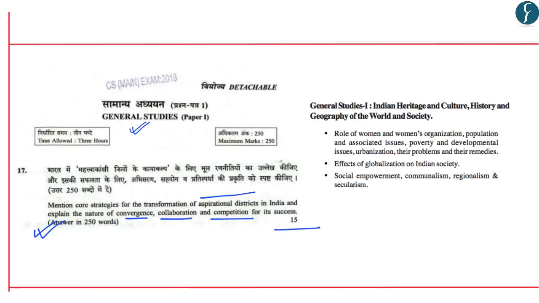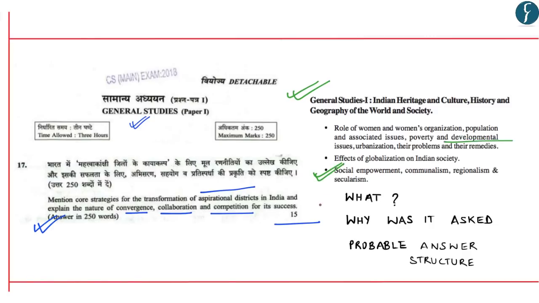We were supposed to answer this question in 250 words and it carried 15 marks. This topic forms a part of GS paper 1, specifically under developmental issues as well as social empowerment. So in this discussion we shall try to understand what was being asked by UPSC through this question, why was this question being asked, whether this issue was in news in the last 6 to 8 months, and what could be the probable answer structure, or in other words, what are the suggestible points which you can include in your answer writing.